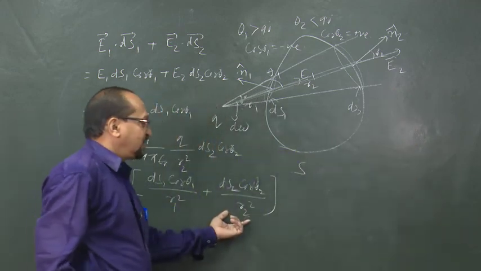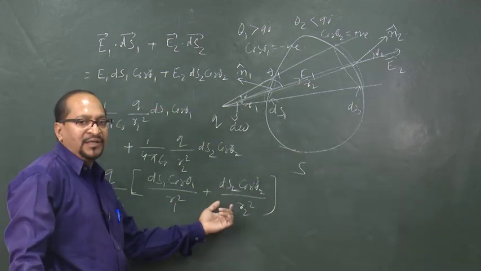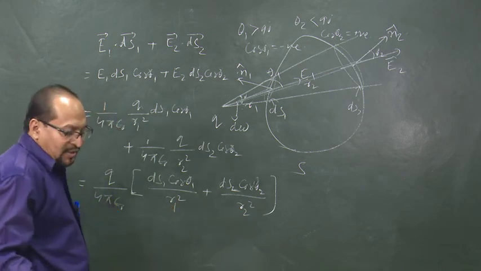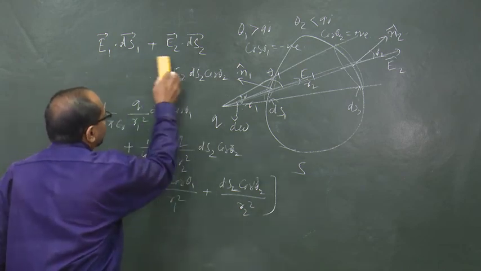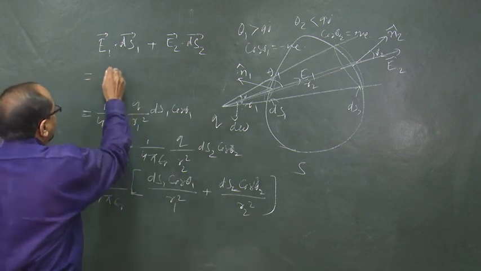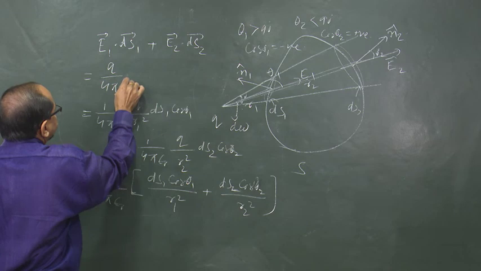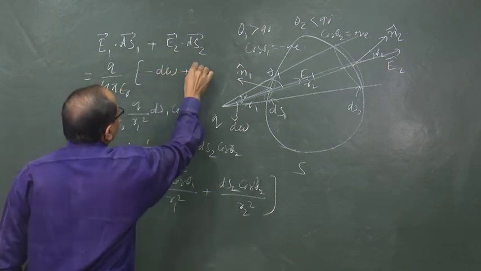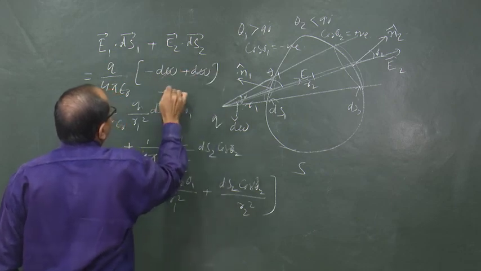So, this would give rise to plus d omega, while this would give rise to minus d omega. Therefore, the flux through this pair of surface elements is equal to q by 4 pi epsilon naught into minus d omega plus d omega is equal to 0.